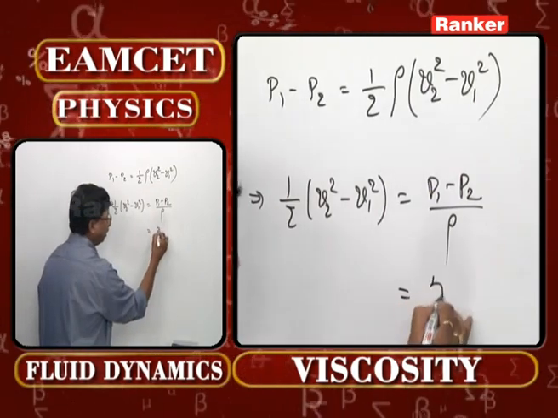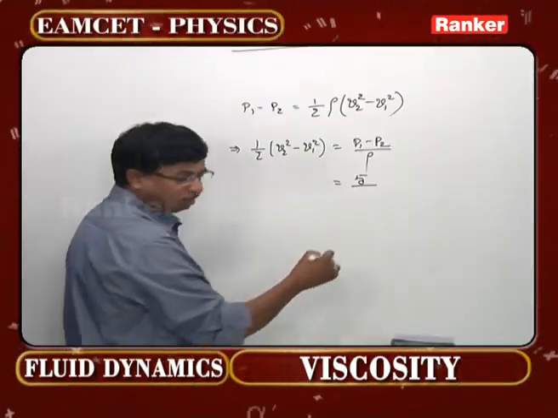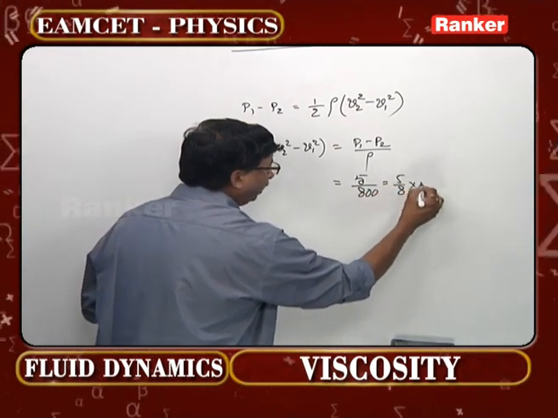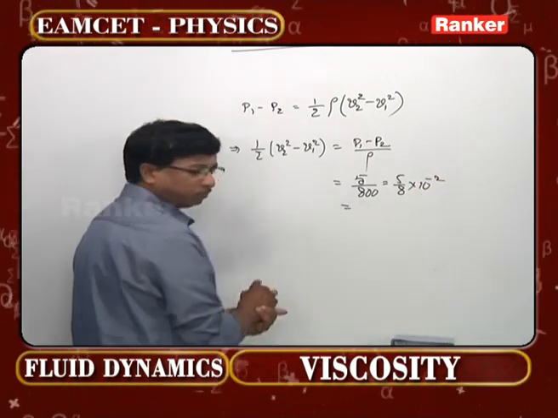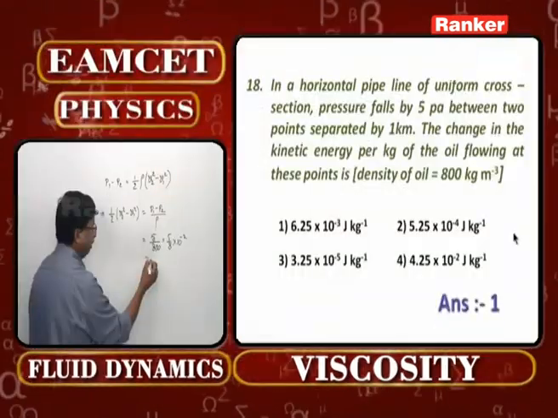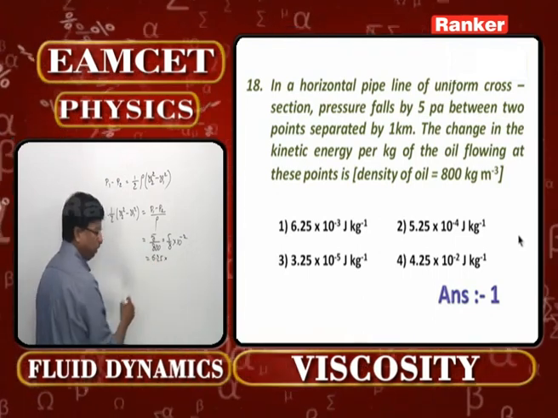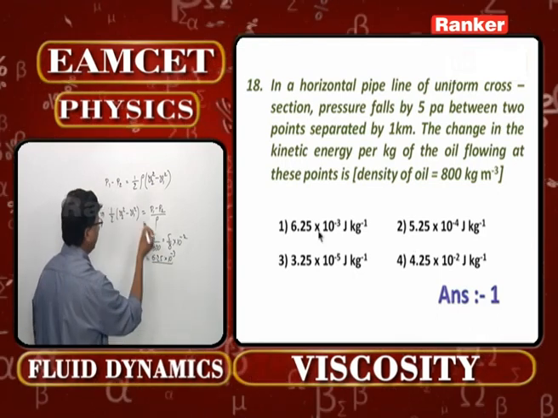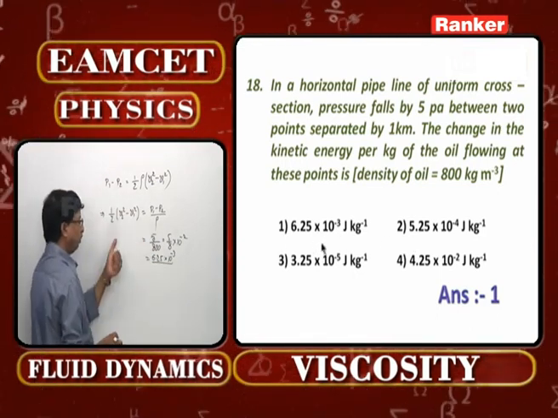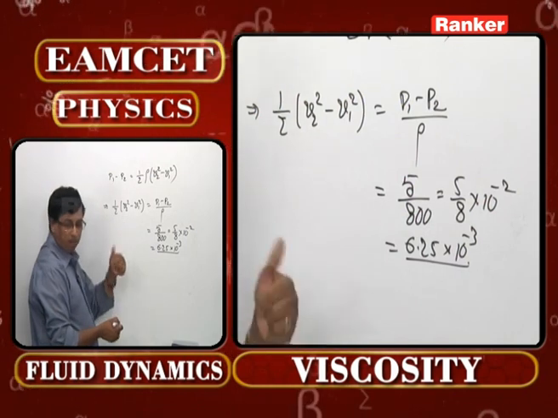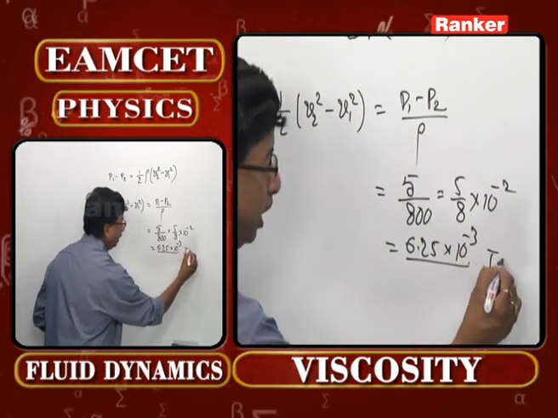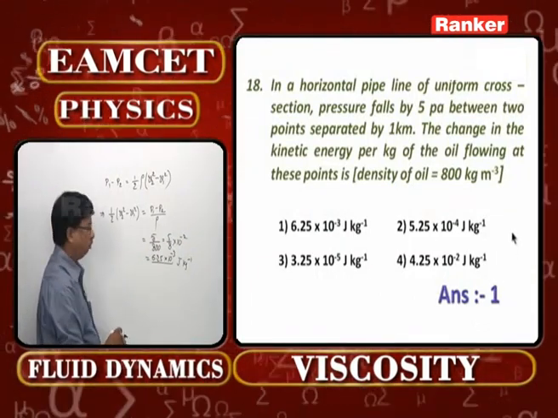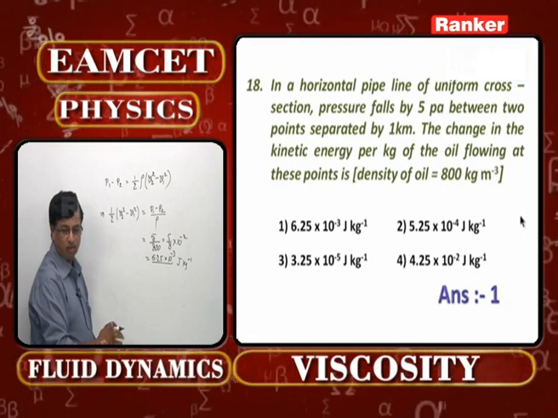What is the change in pressure given? 5. What is the density that is mentioned? 800. So what is this value? 5 by 8 into 10 power minus 2. Then what will be your correct answer there? 6.25 into 10 to the power minus 3. Actually, it is supposed to be joule per kg. This is the correct answer. That means the first option is going to be the correct option for question number 18.